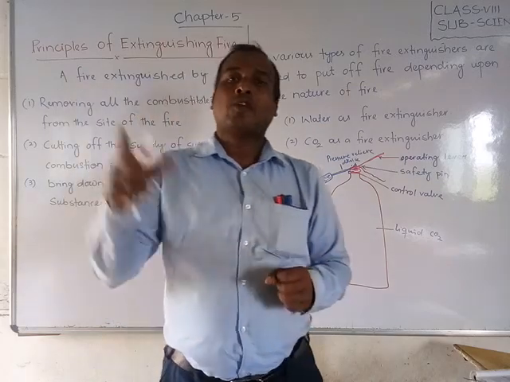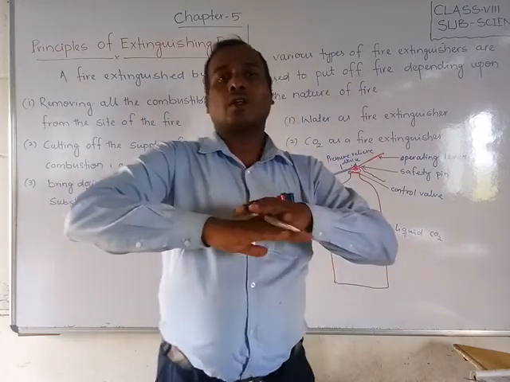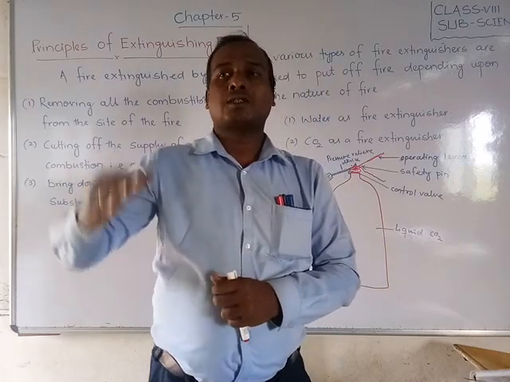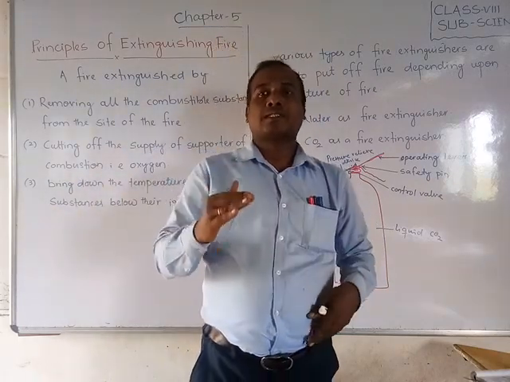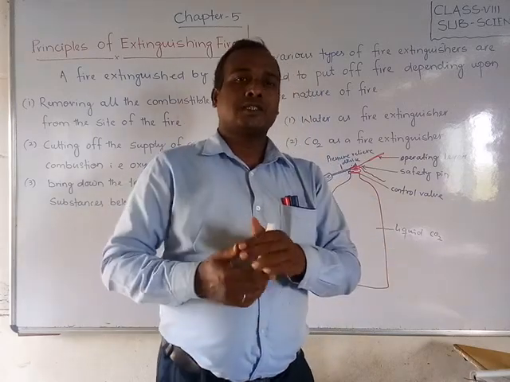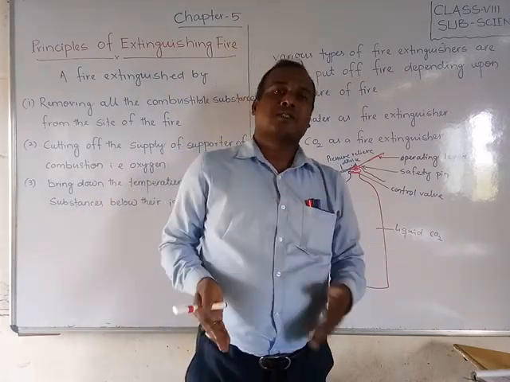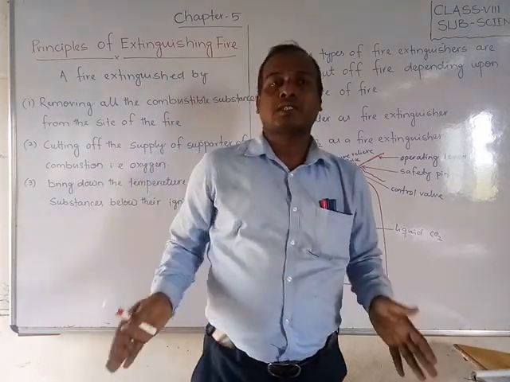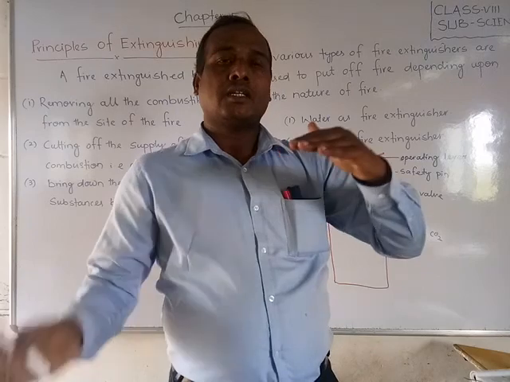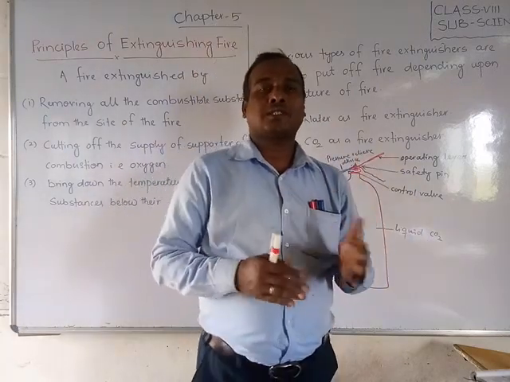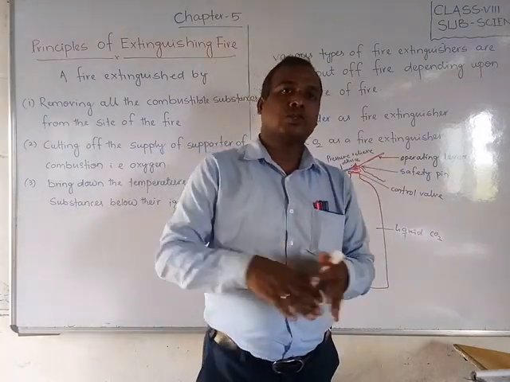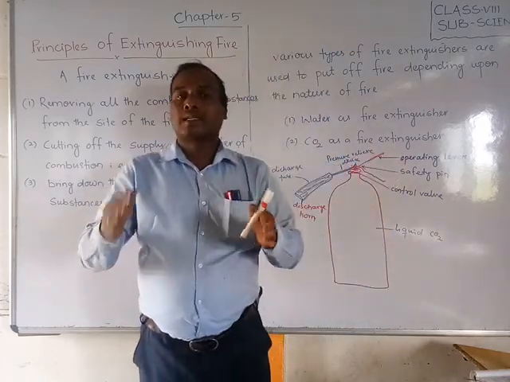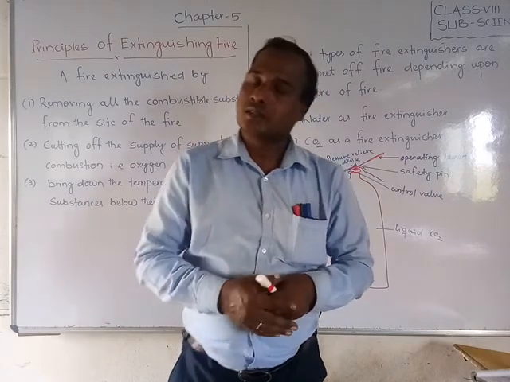If you apply carbon dioxide, what will happen? It will cover the substances and disconnect them from the oxygen, because carbon dioxide is heavier than oxygen, so it will cover those substances. Carbon dioxide will stay like a blanket. It is heavier than oxygen, so it will stay down. So what will happen? The fire will be disconnected from the oxygen.